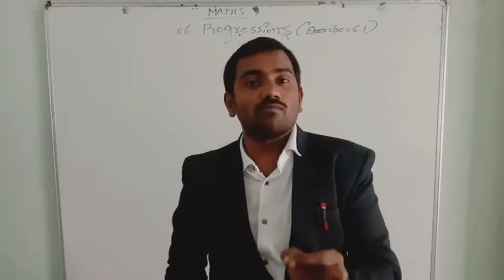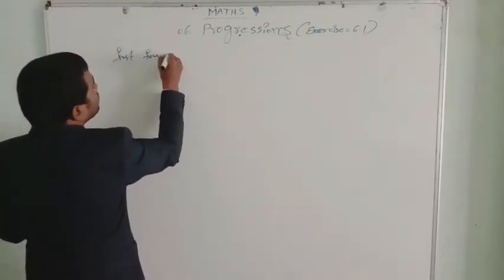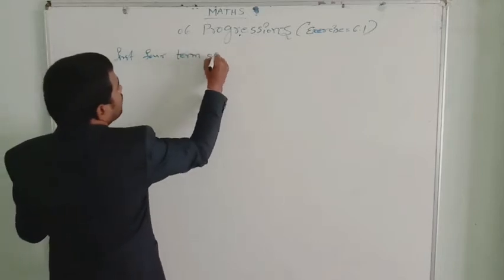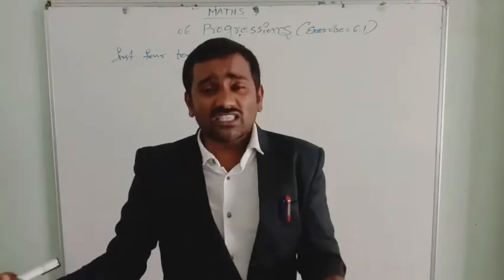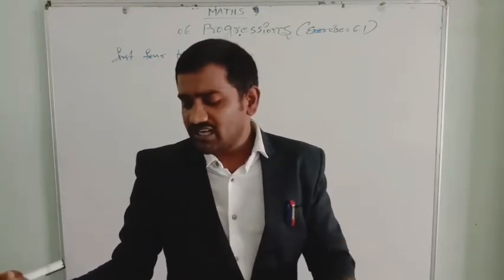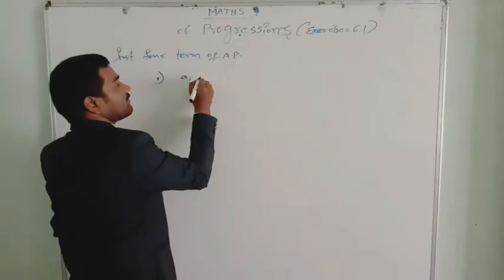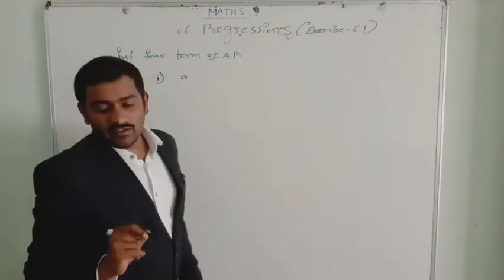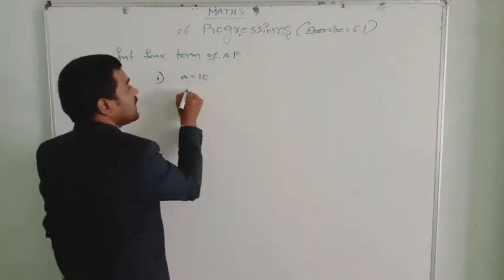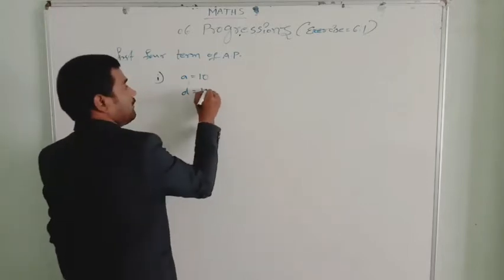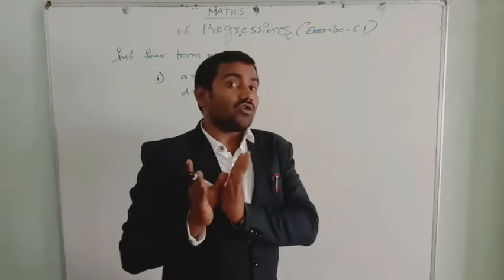The second question: write the first four terms of the AP, when the first term A and the common difference D are given as follows. A is given and D is also given. The first term A is 10, and the common difference D is also 10. So they are given the first term and common difference. Here, I would like to tell you one thing.